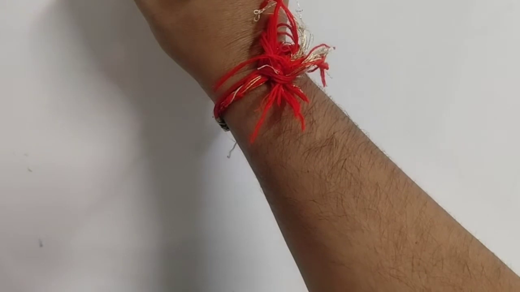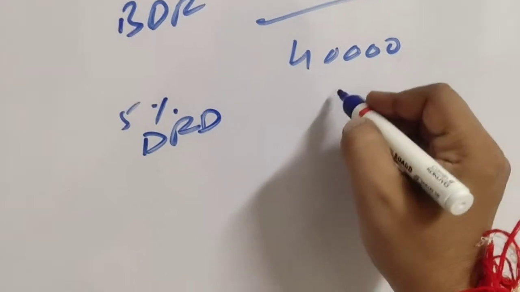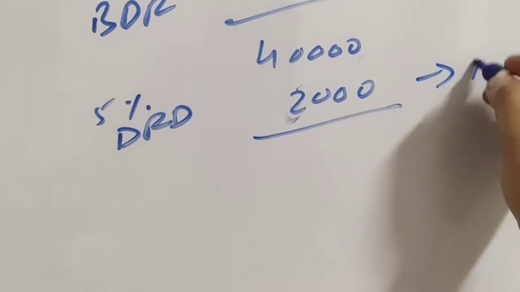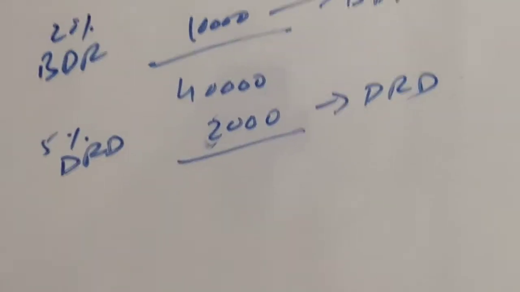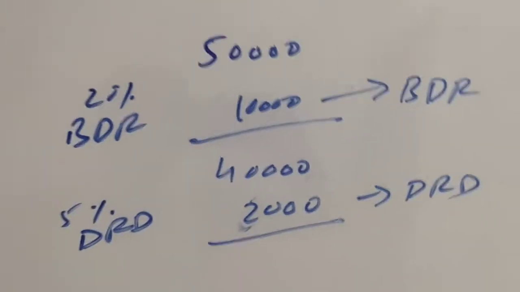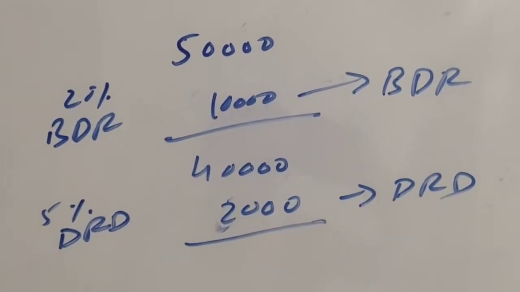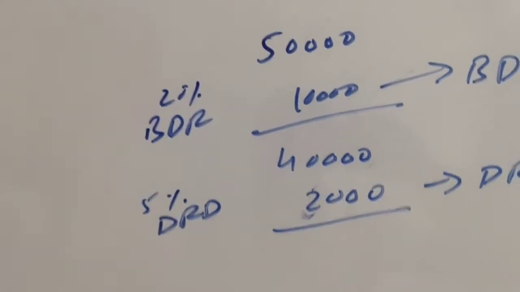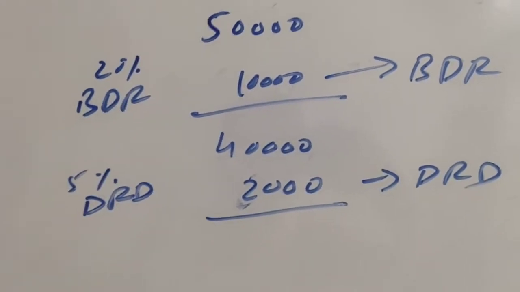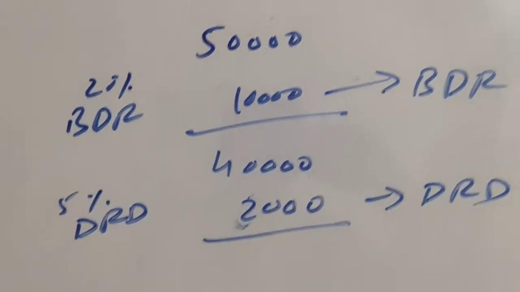And now we will calculate 5% discount reserve on this. 5% discount reserve on debtors, 5% of 40,000 will be 2,000. So that will be the amount of DRD. So for this adjustment, BDR, which is a provision, and DRD, which is a provision, both we have to create. BDR by 10,000 and DRD by 2,000. Let us see again, when there is an increase in provision or provision is newly created, revaluation account is to be debited because provision is one kind of loss.